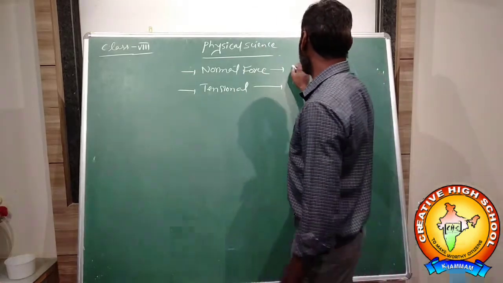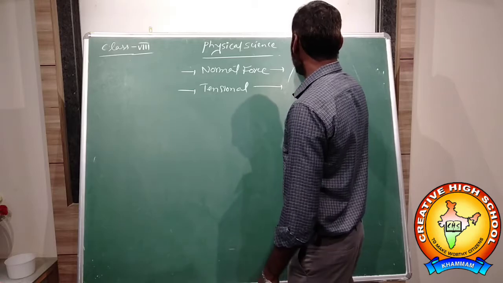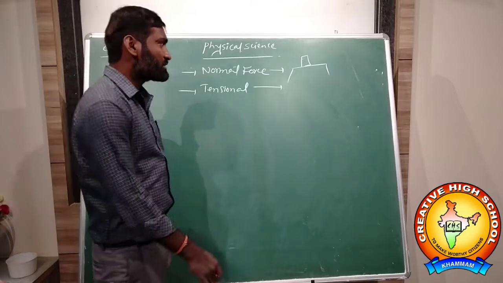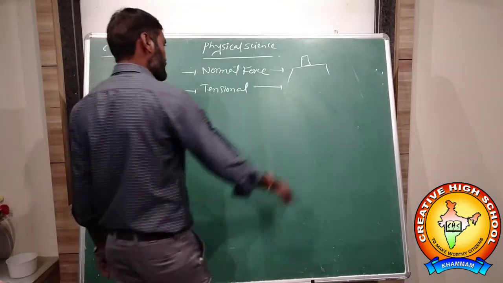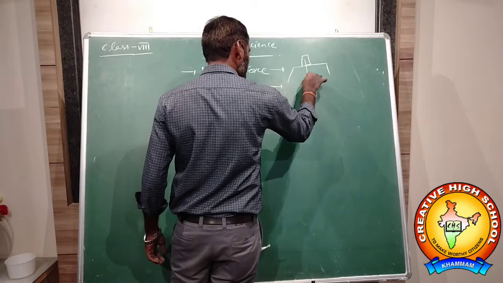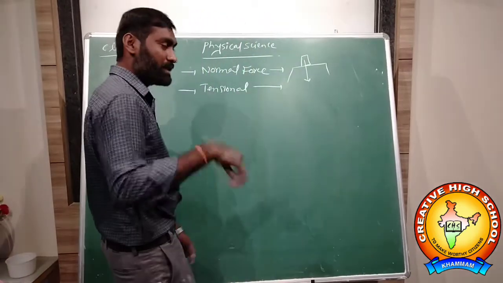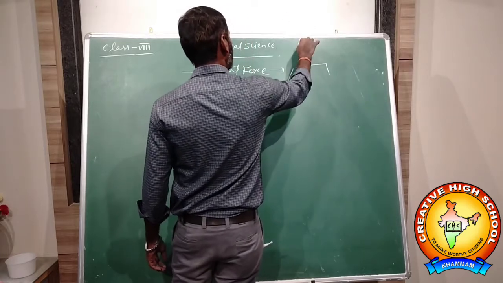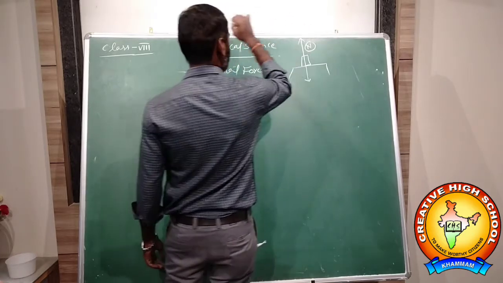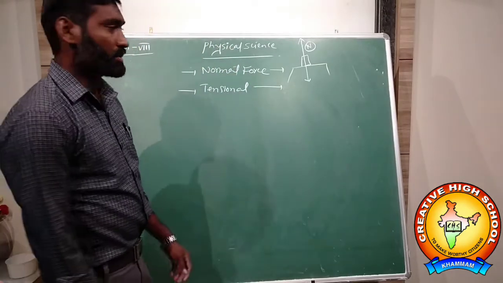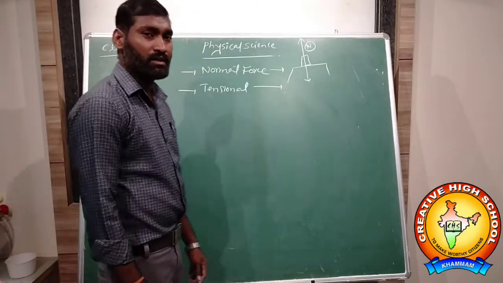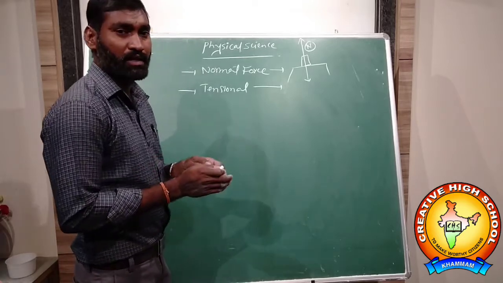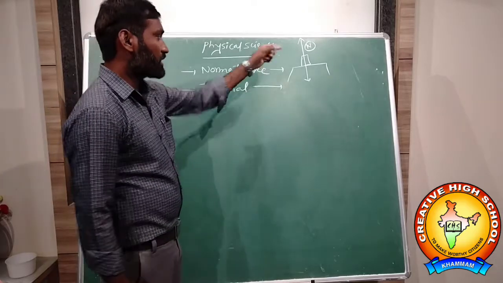For example, you place a book on the table. The weight of the book acts in the downward direction and applies force on the table. At the same time, the table also applies force on the book in the upward direction, perpendicular to the surface. This force is called the normal force. The force acting on a body perpendicular to the surface of the object is called the normal force.